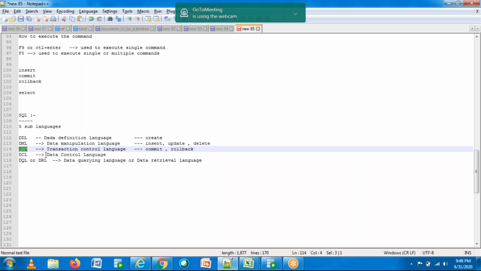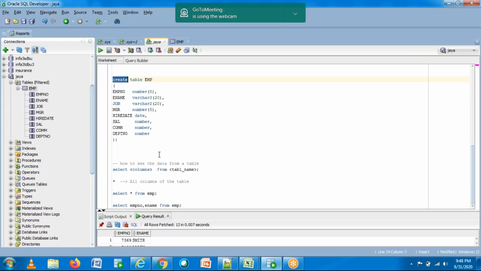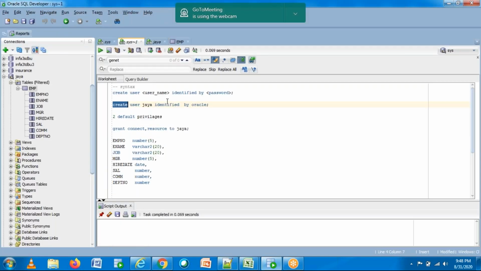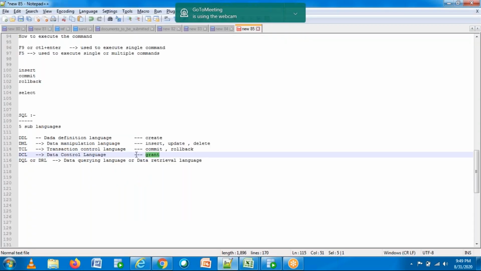So what is data control language? You have seen grant, right? You are giving some privileges to the user, correct? So this grant comes under data control language.